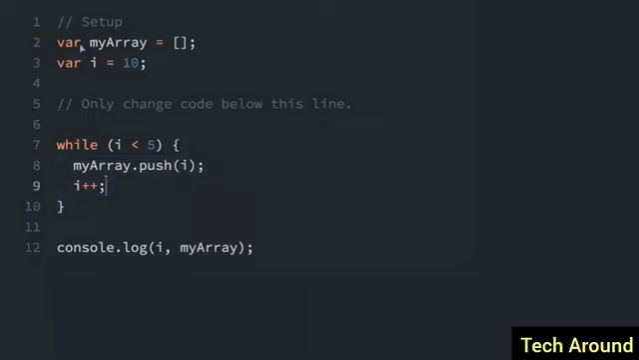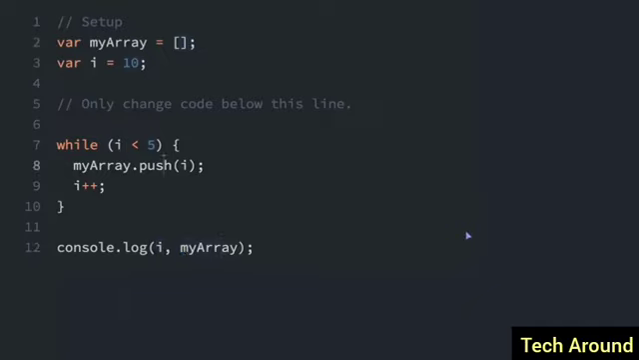So here we have this empty array. We have i equals 10. So while i is less than 5, well, i is not less than 5, so it's not going to do anything. Let's see what happens. So we see it logged out 10 and then an empty array because i started as 10 and my array started as this empty array. See, we're logging the i and my array.